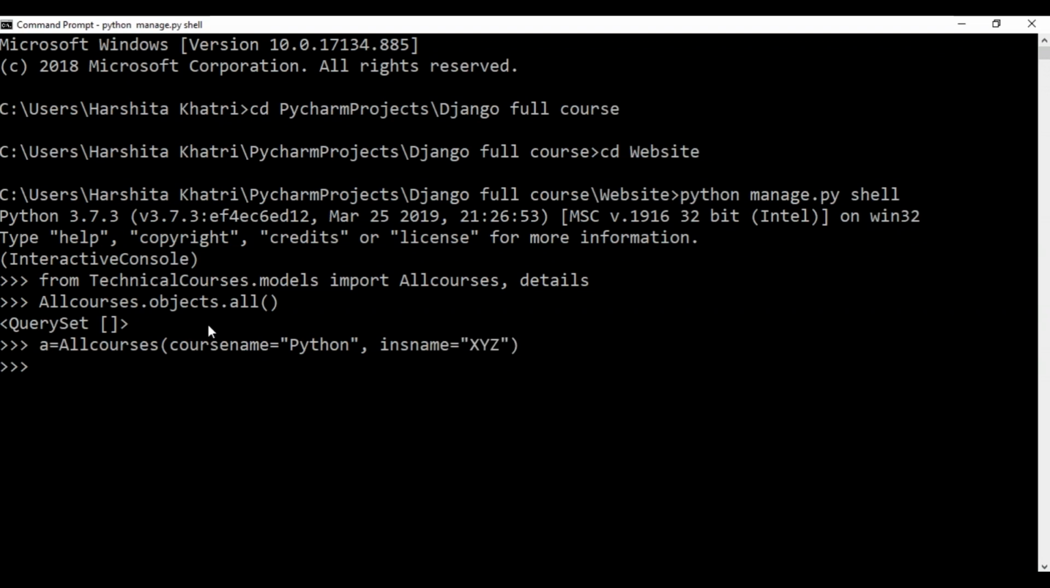After this, I'll have to make use of the save function to save this to the database. Now, in case I want to print out the name of the course, I'll just have to use a.coursename and hit enter.